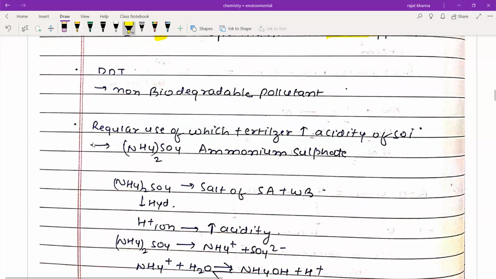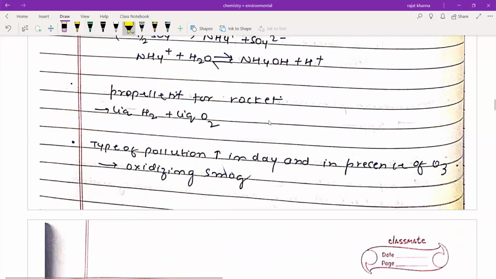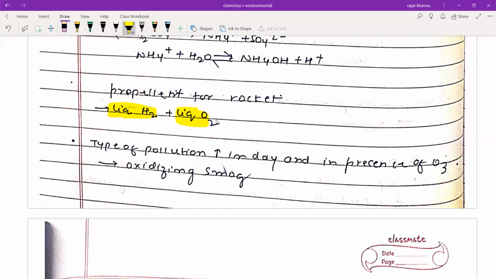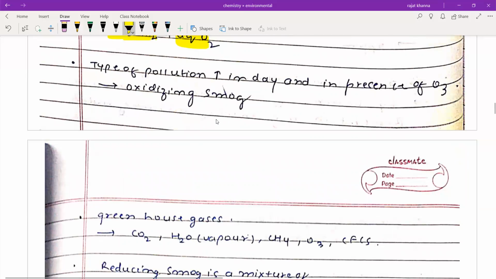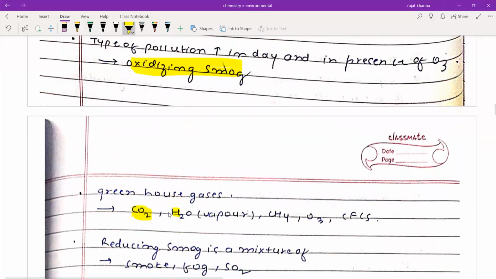So DDT is a non-biodegradable pollutant. Regular use of fertilizer increases acidity of soil, that is ammonium sulfate. Actually, ammonium sulfate is a salt of strong acid plus weak base. Upon hydrolysis, it provides H plus ion, which is responsible for acidity. Now, propellant for rocket is liquid hydrogen plus liquid oxygen. Type of pollution that increases in the day and in the presence of ozone is oxidizing smoke. Greenhouse gases are CO2, H2O vapor, methane, ozone, and chlorofluorocarbons.